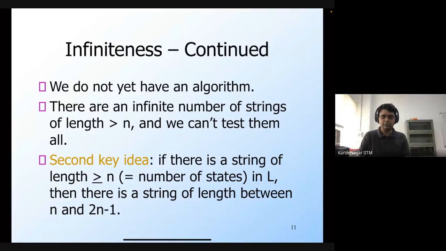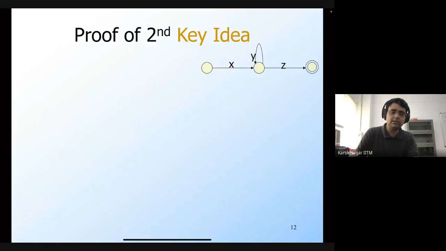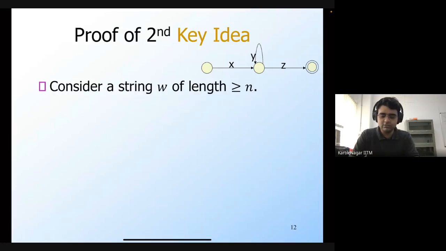So let's also prove this idea: why is it that we only need to check between n and 2n minus 1? Or why is it that if there is a string of length greater than or equal to n, then there is also a string of length between n and 2n minus 1? Let's say I have a string of length greater than or equal to n that's present in the language. This means that there is a path in the DFA whose label is the string, and this path is from the start state to the final state. So consider a string W of length greater than or equal to n.